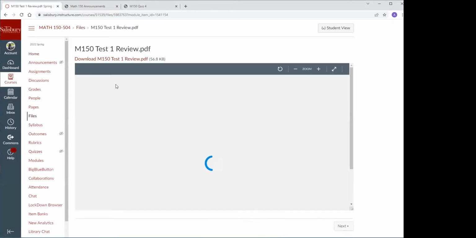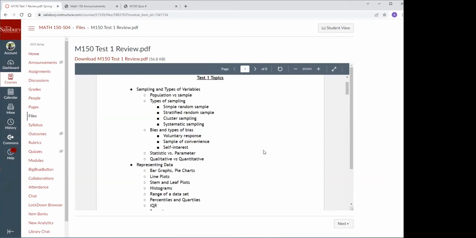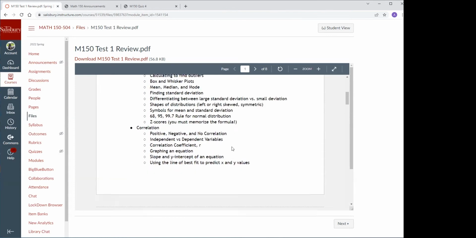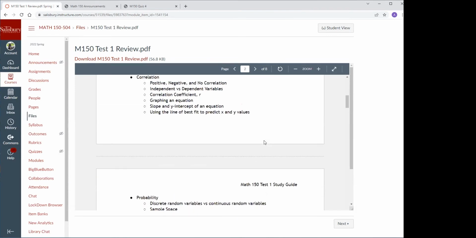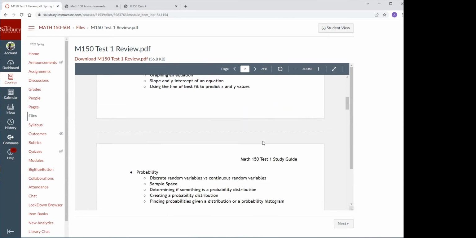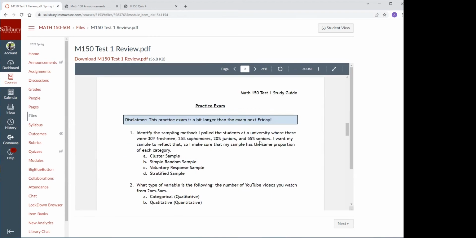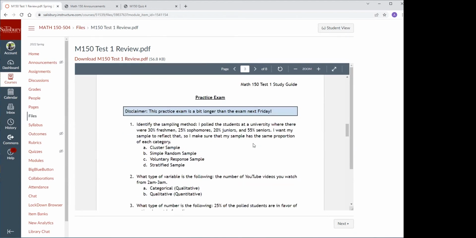The very first page is just a list of topics, so anything that's fair game for the test. Some people like to check off a list of different topics that they know or don't know, so I decided to put a little list of topics. Going down, we have a practice exam.